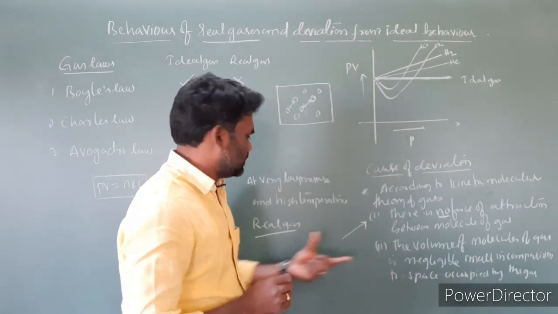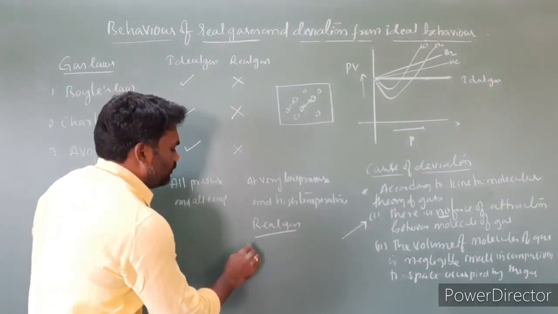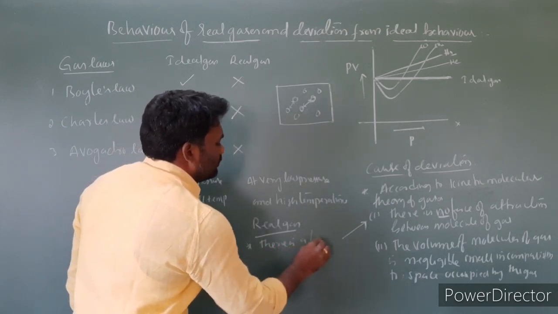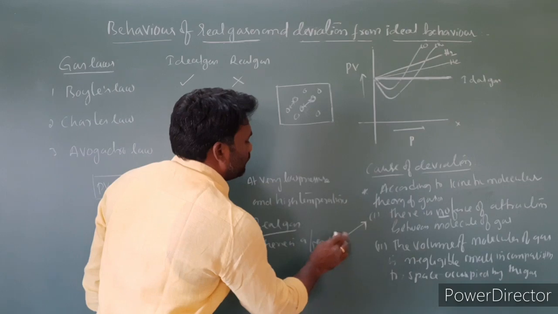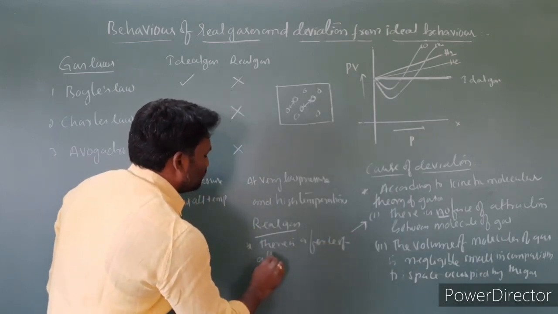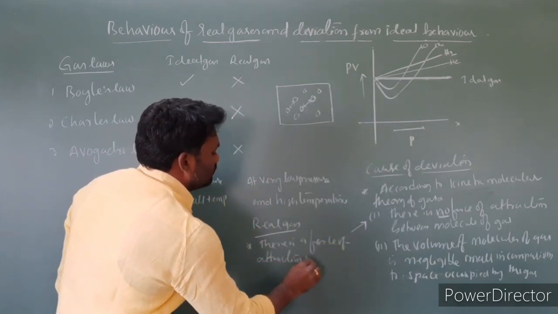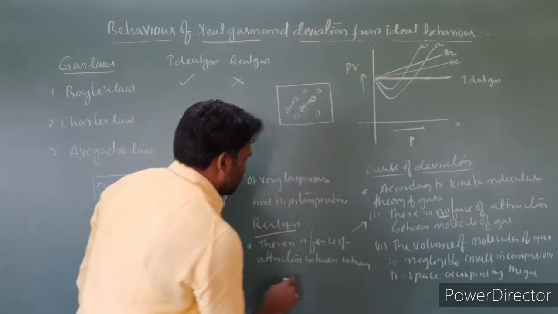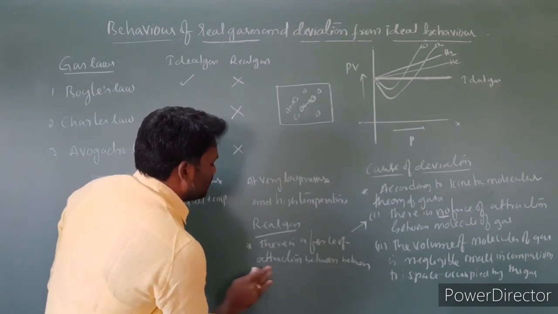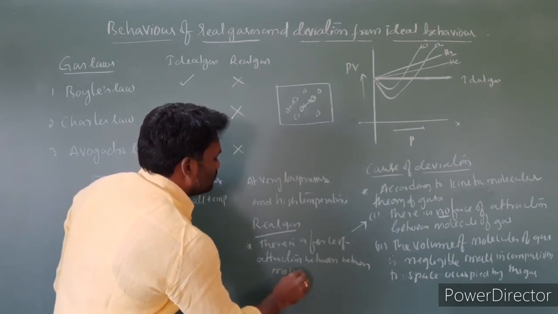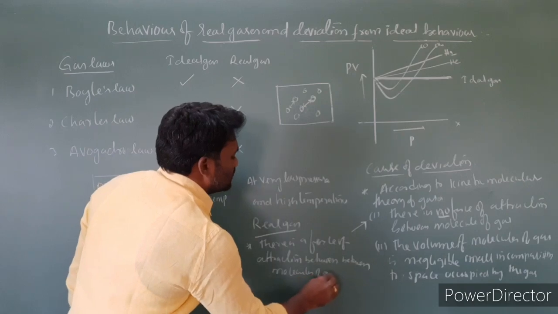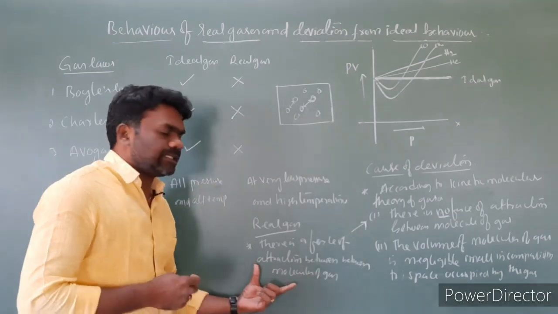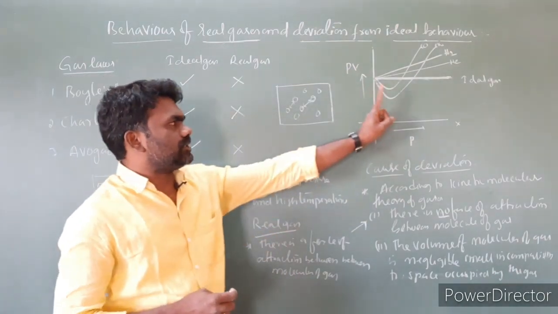In the case of real gases, there is a force of attraction between gas molecules. So according to this theory, no force of attraction in gas molecules, but real gases have a force of attraction. This is the one cause of deviation.